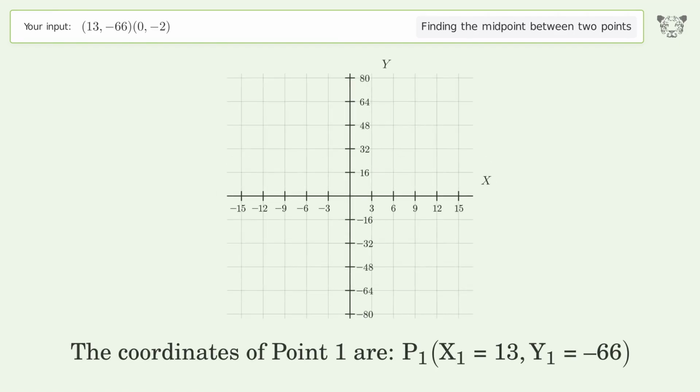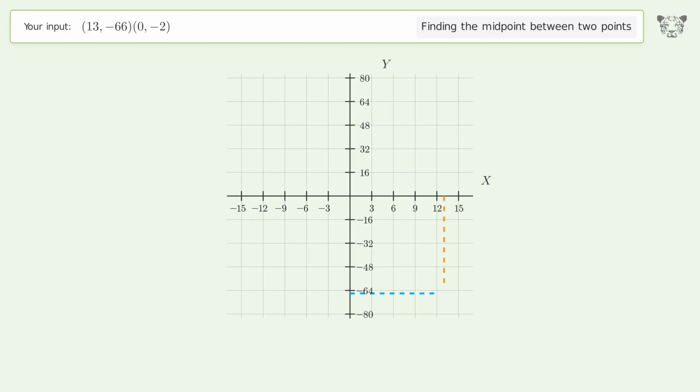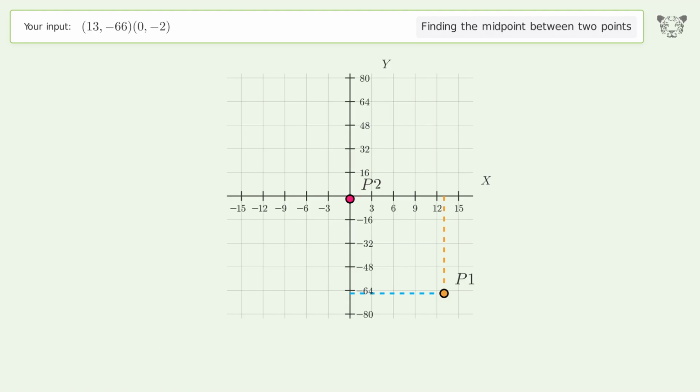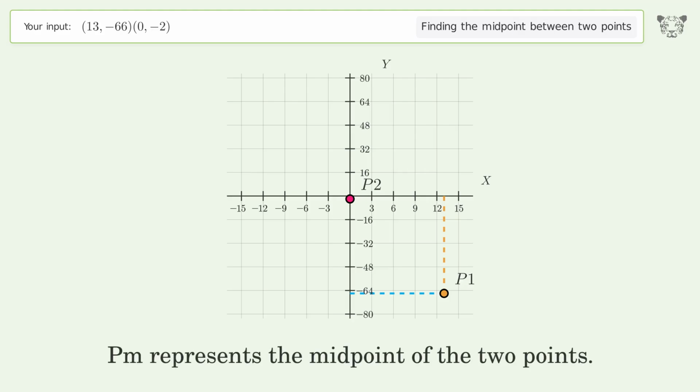The coordinates of point 1 are x1 equals 13, y1 equals -66. The coordinates of point 2 are x2 equals 0, y2 equals -2. PM represents the midpoint of the 2 points.